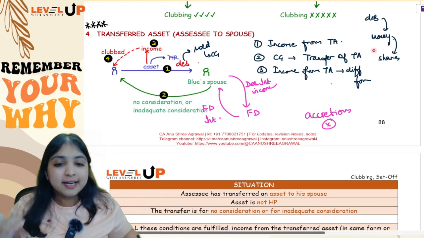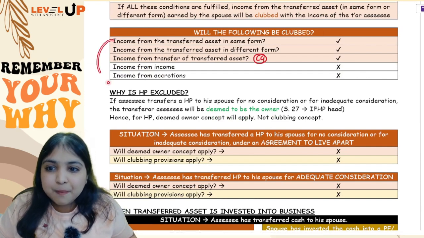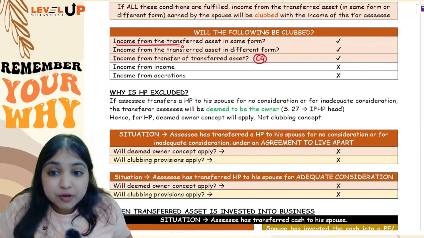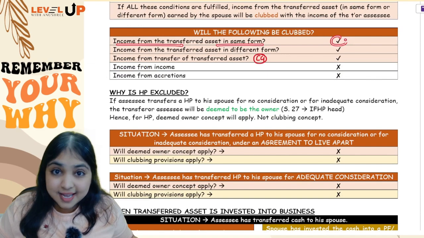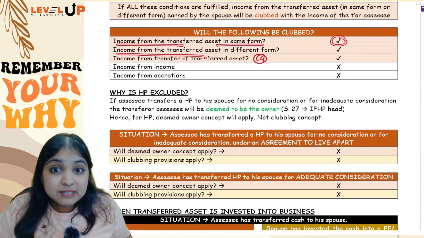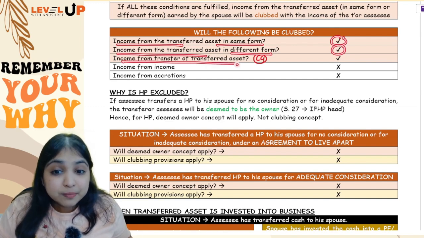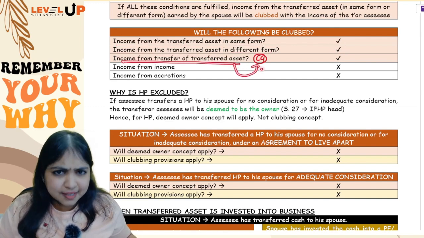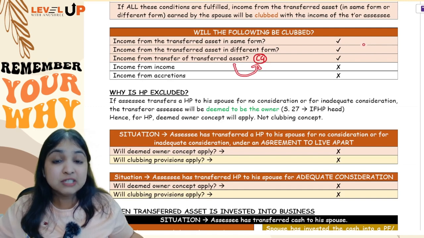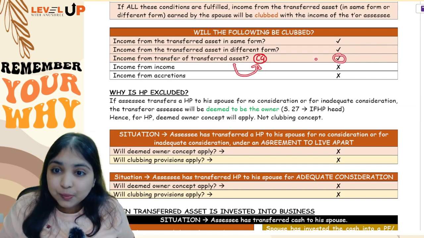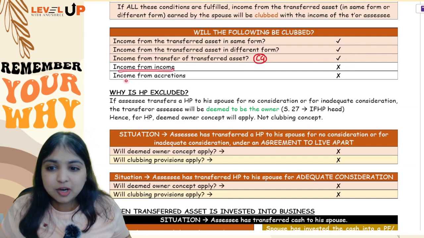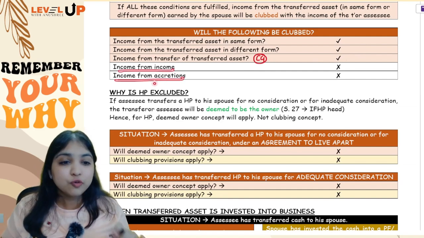Perfect understanding, right? So see, if you need a little better clarity, come over here, come to this table. Income from transferred asset in the same form, yes, it will be clubbed. Income from transferred asset in a different form, yes, even this will be clubbed. Income from transfer of transferred asset, nothing but the capital gains which arises from the transfer of transferred asset, yes, even that will be clubbed. But income from income will not be clubbed, and income from accretions also will not be clubbed.